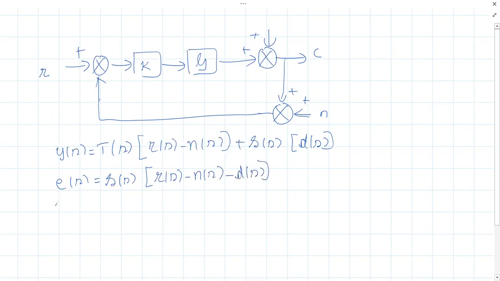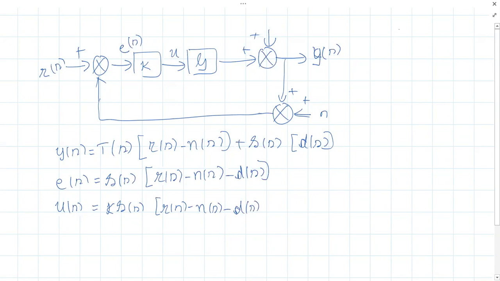And finally, our control input U(s). This was U, this was E, and this was Y. The control signal to the plant was K into S(s) into R(s) minus N(s) minus D(s). Okay.